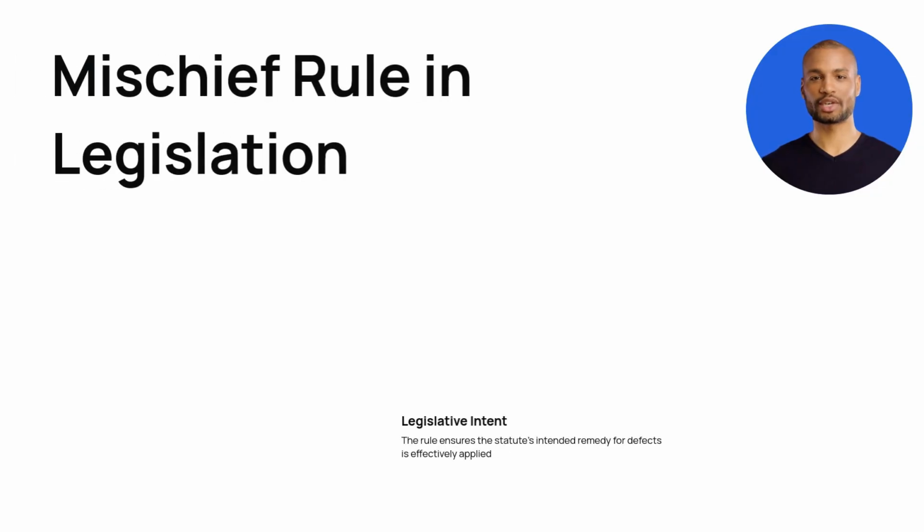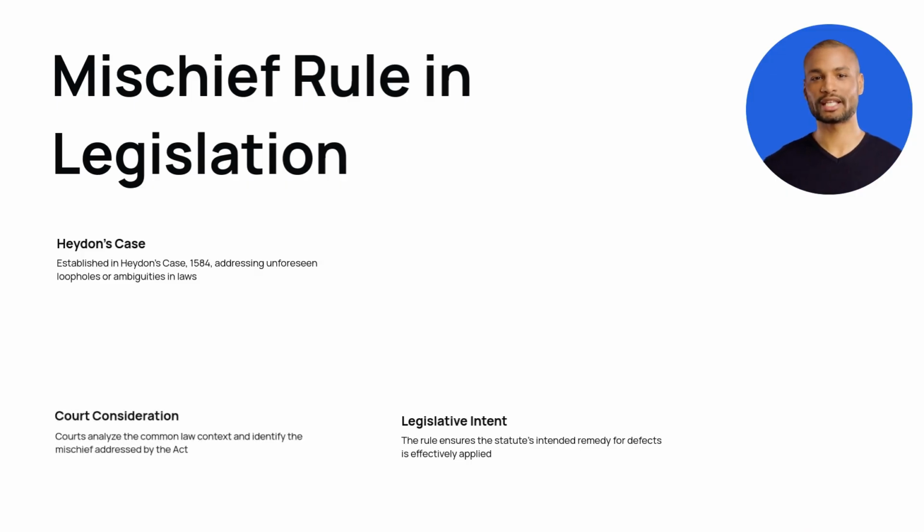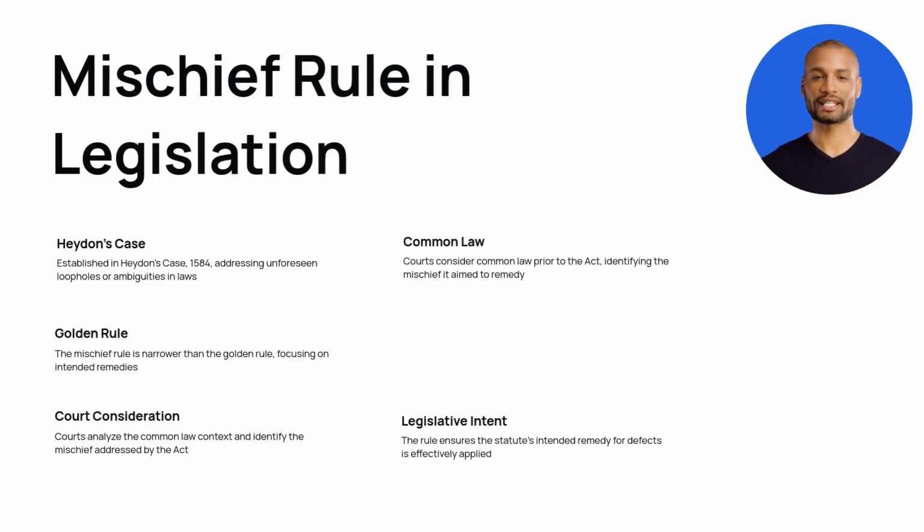The mischief rule addresses unforeseen loopholes or ambiguities in legislation. It was established in Hayden's case in 1584. Courts consider the common law prior to the act and identify the mischief it aimed to remedy. The rule is narrower than the Golden Rule. It is applied to determine the statute's intended remedy for a defect.